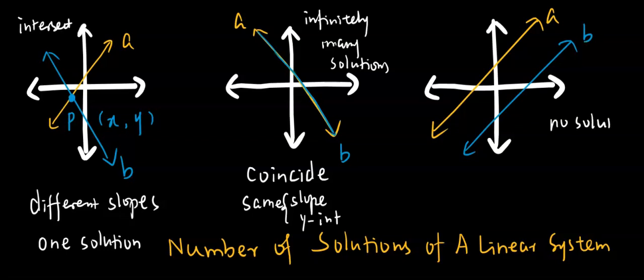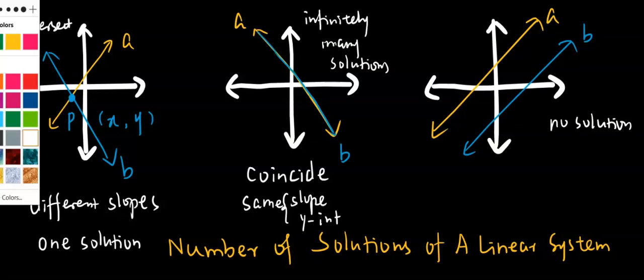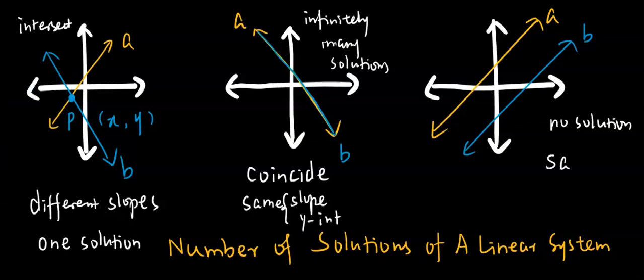No solution. What happens to the slopes of parallel lines? Remember when you learned geometry, and also in the previous chapter in Algebra 1, when two lines are parallel, they have the same slope. Okay, same slope. And how about the y-intercept? You see the yellow has its y-intercept right here, and the blue has its y-intercept right here. So they have different y-intercepts. Alright, that is the three situations.